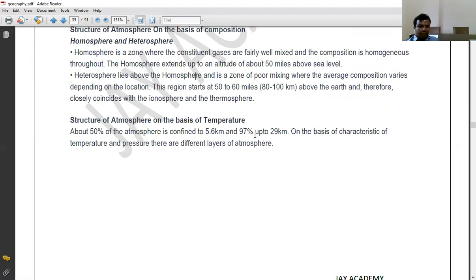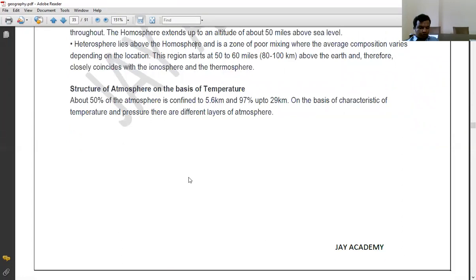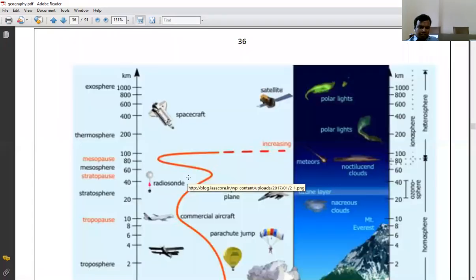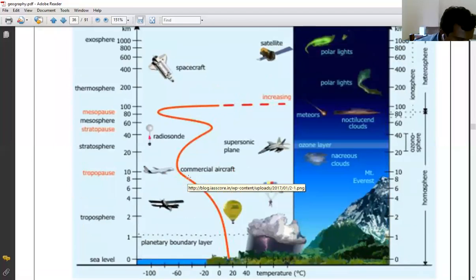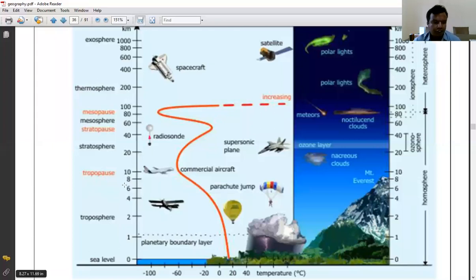On the basis of characteristics of temperature and pressure, there are various layers of the atmosphere. You must have seen it during your school days. The atmosphere is divided into troposphere, stratosphere, mesosphere, thermosphere, exosphere, right? Those who are from Marathi medium or Hindi medium must know that the atmosphere is divided into